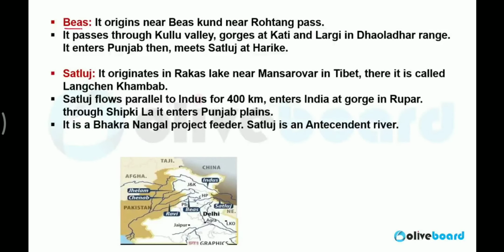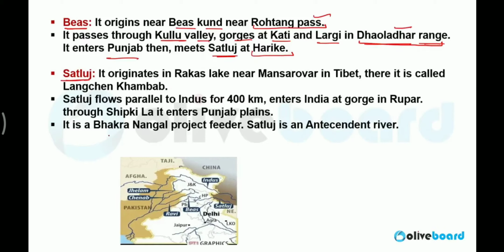Beas. It originates near Beas Kund in Rohtang Pass. It passes through Kullu Valley, Gorge at Kathi, Largi at the Dhauladhar range, and all these ranges, Rohtang Pass, Dhauladhar range, we have discussed in the video where we were discussing the mountains. So if you have any confusion, you can check the video on mountains. It enters Pakistan, then meets Satluj at Harike.